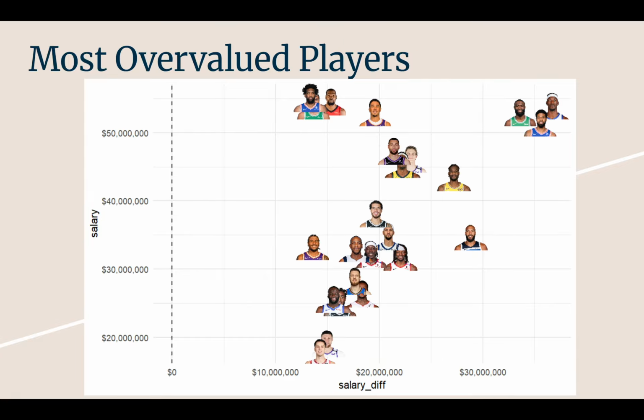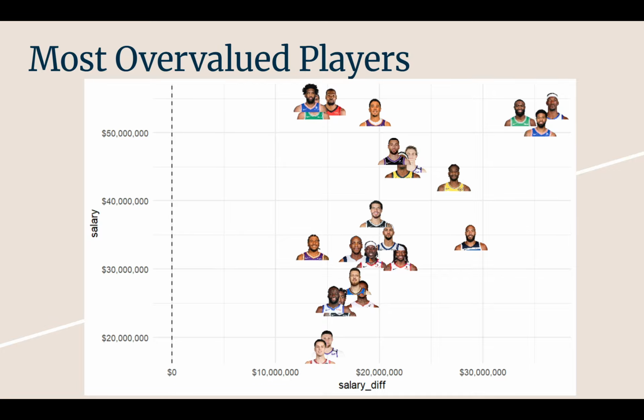Cool. So now we'll go to the most overvalued players. Here we see kind of a trio in the top right of Jaylen Brown, Paul George, and Jimmy Butler. Given the most recent season, the season that's kind of concluding now, and as we're in the playoffs, Jaylen Brown probably goes a little bit more to the left, a little more to the undervalued side, but Paul George and Jimmy Butler make sense. They have really large contracts. They're kind of older players that are maybe past their prime a little bit, and so they're not really performing at the level that they maybe got paid for.